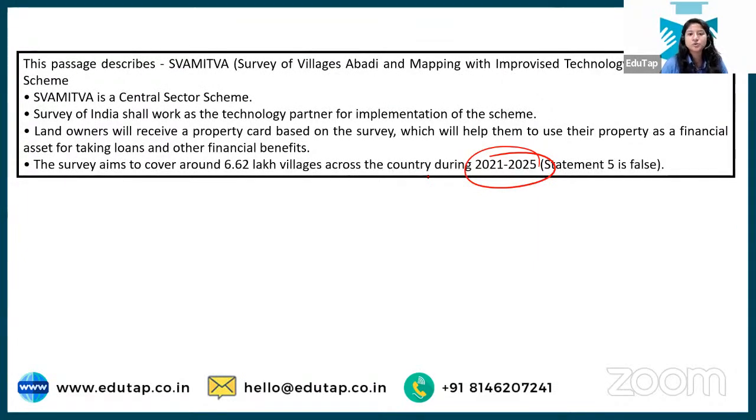And what would be the benefit of it for people? They could take a loan against it and do something constructive and productive. And how will this help the government? They would now know how much land a particular person has, and they will get tax out of it, right? So it's a win-win situation for both.